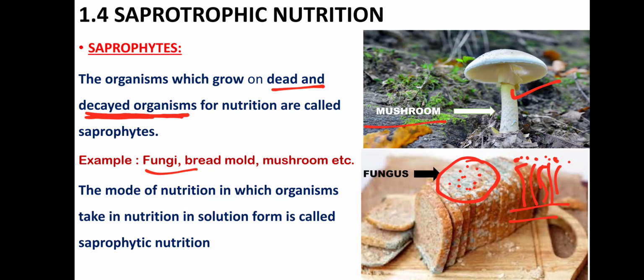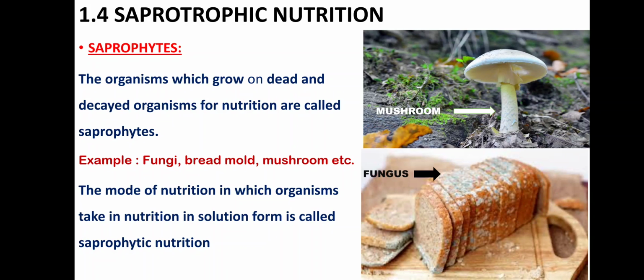So the very common example is mushroom or fungus, that is called bread mold. These are the common examples which we are able to see in the rainy season probably. So these are called saprotrophic nutrition or saprophytes.